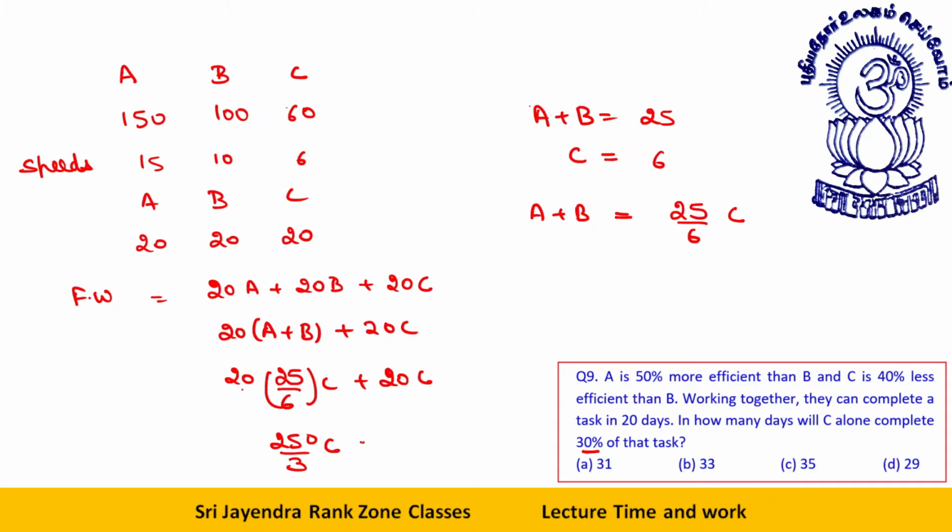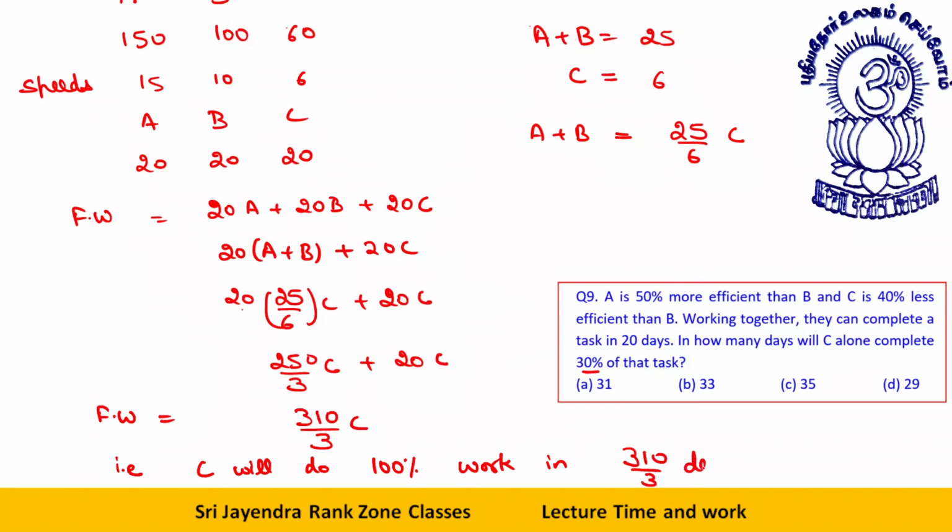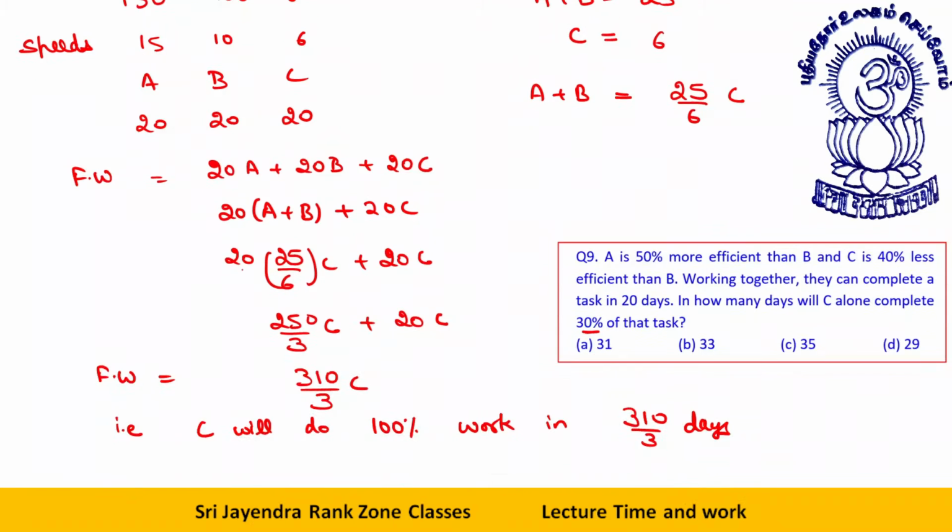250 by 3C plus 20C. Full work is equal to how much? 310 by 3C. That is, C will do 100% work in 310 by 3 days.